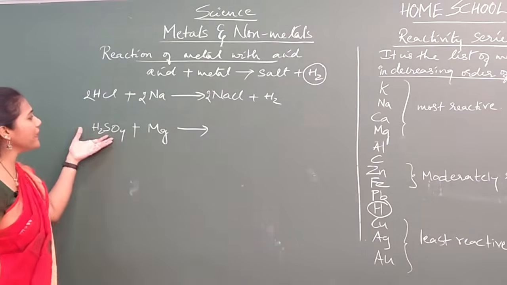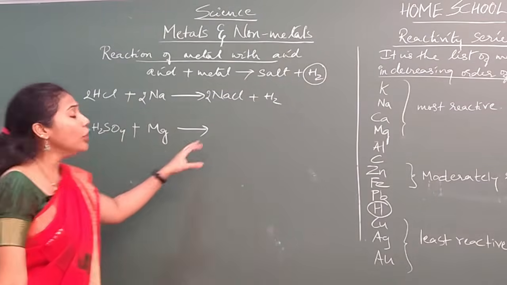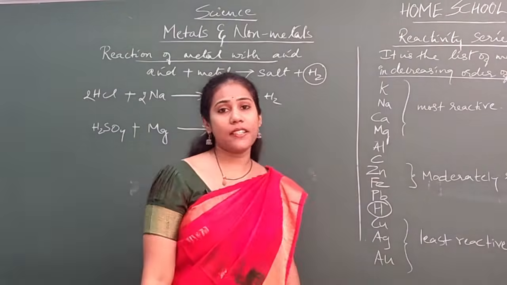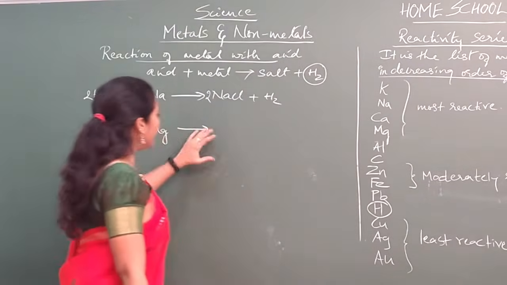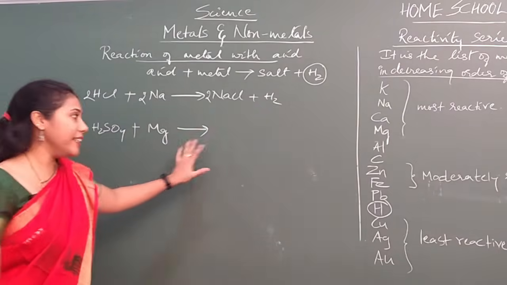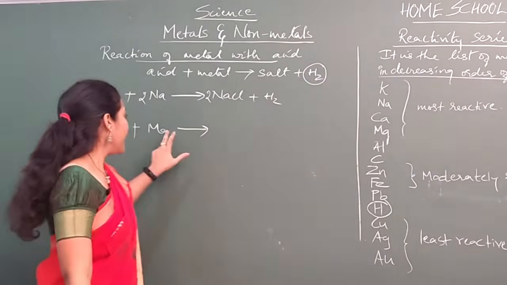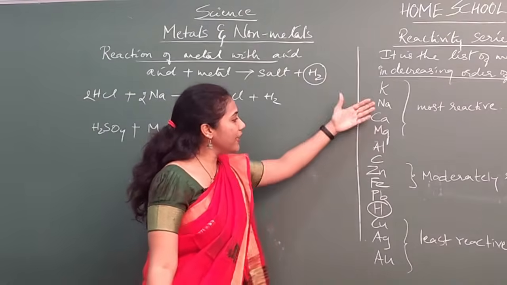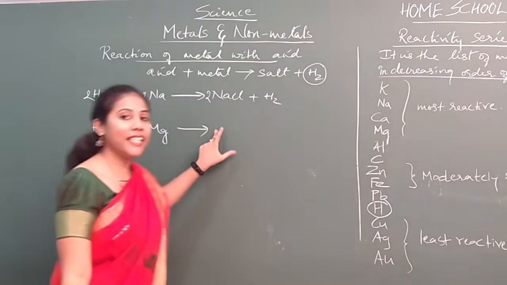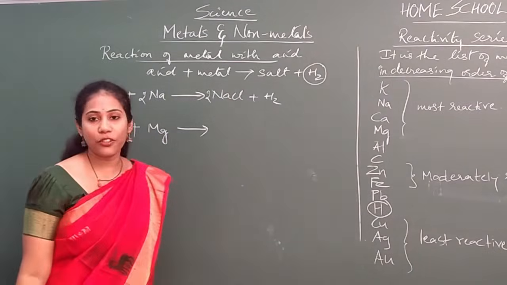Whichever acid they may give you, whichever metal they may give you, you must be able to write the products here. Check whether a reaction happens or not first, and later try to write the reaction. Is our Mg coming above hydrogen? Definitely. So Mg can react with acid to give hydrogen gas.